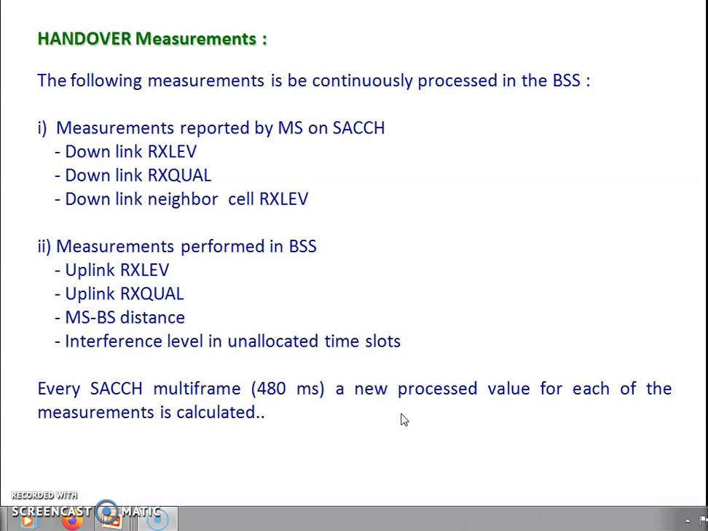Now, another point is handover measurement. The following measurements are to be continuously processed by the BSS. BSS consists of the BTS, base transceiver station, and the base station controller.